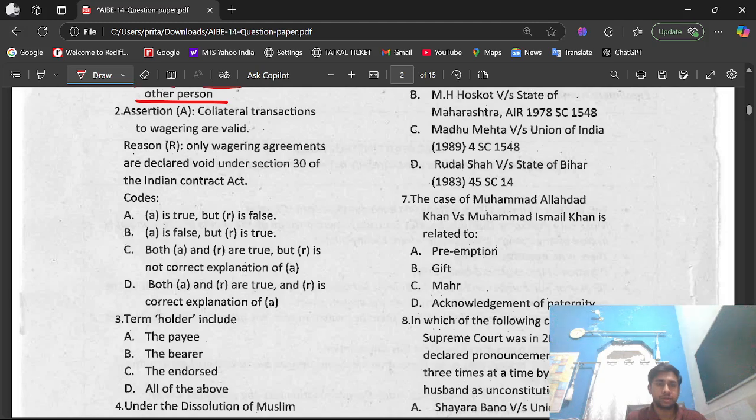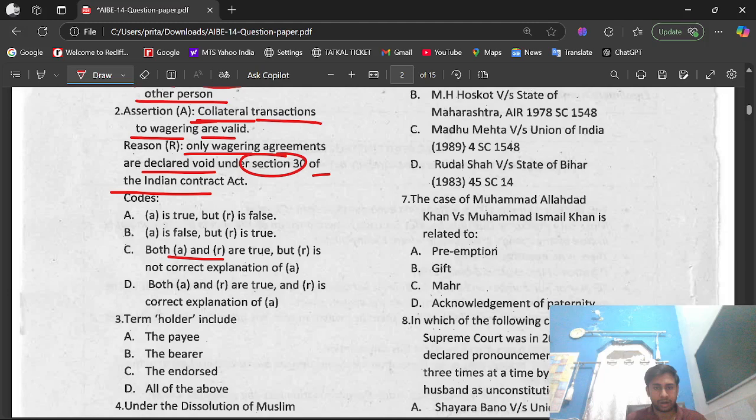Question number 2, assertion A: collateral transactions to wagering are valid. Reason: only wagering agreements are declared void under Section 30 of the Indian Contract Act. The options we have: A is true but R is false. A is false but R is true.